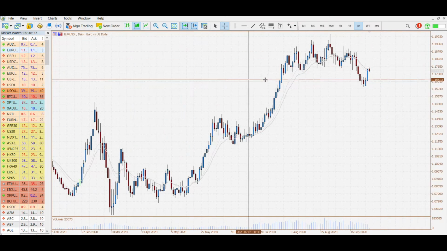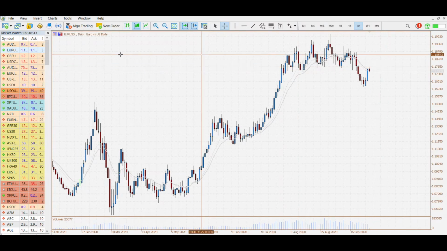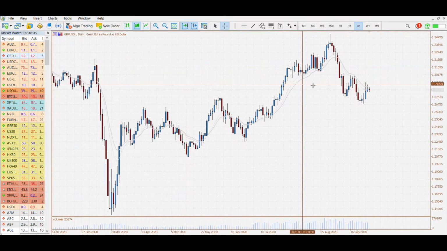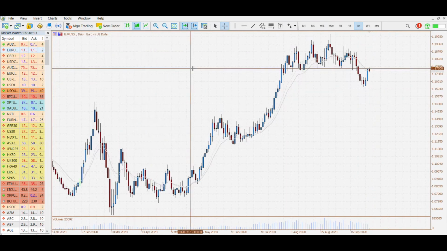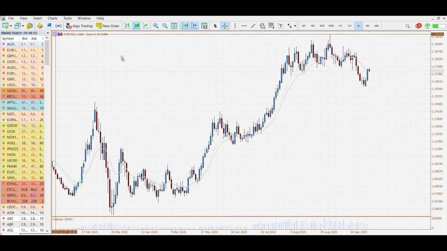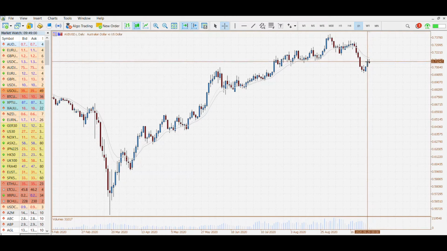And the Euro has a similar pattern. It's finding resistance at the previous low around 1.1757, and the pound as well has resistance at the moment from 1.2864.